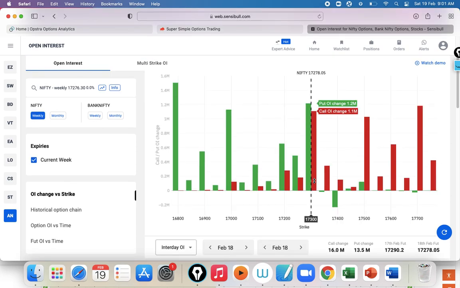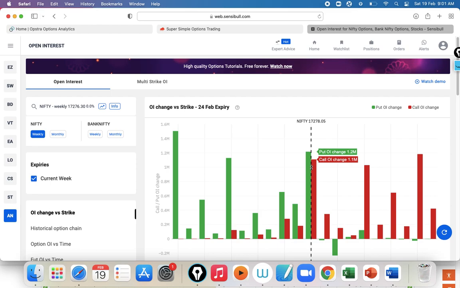See, even a short straddle, just sell ATM call, sell ATM put. If you had done it on Friday, you would have made big money. How did you get to know that option sellers are sitting there? Through open interest. Change in open interest will tell you clearly. So change in open interest is so important for an intraday trader.